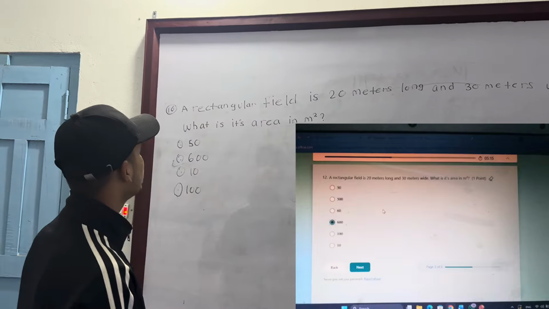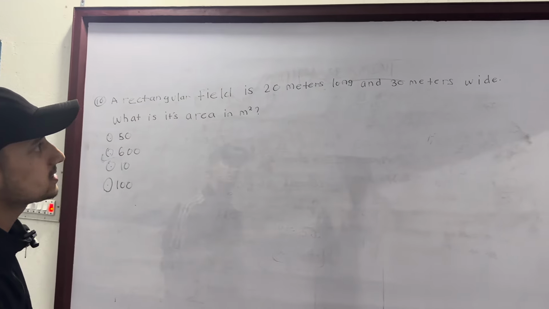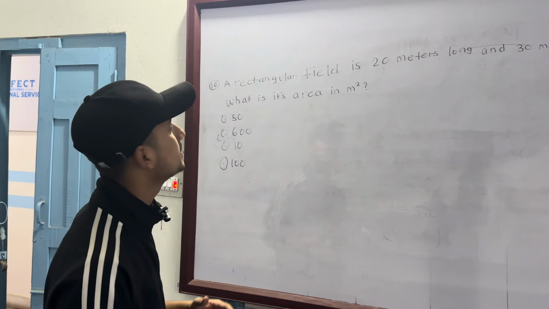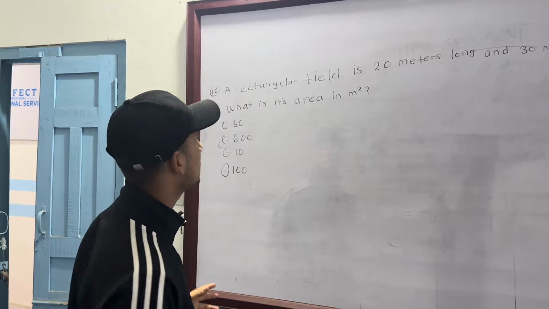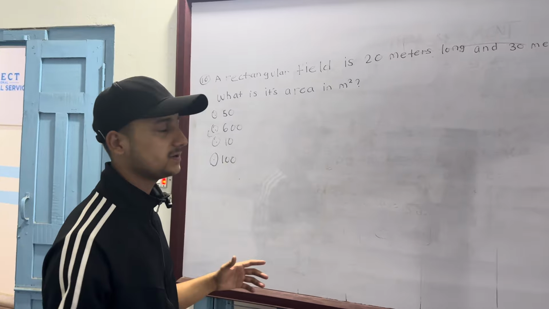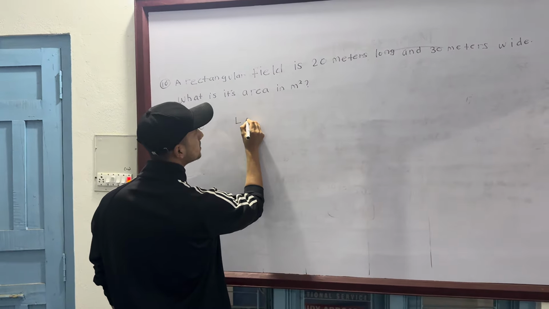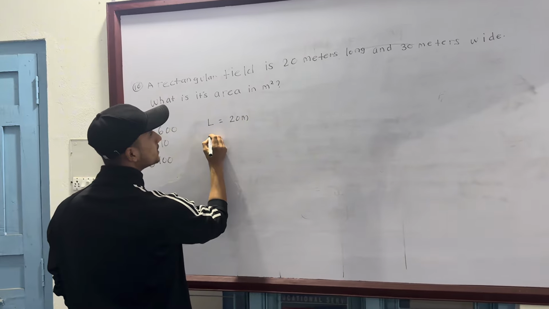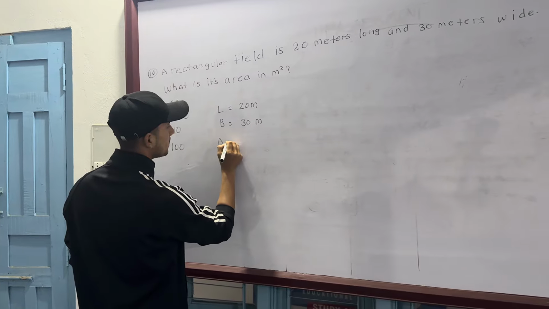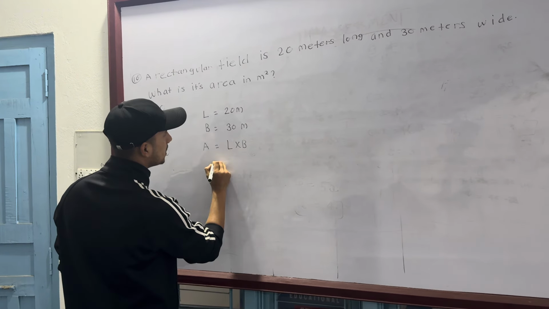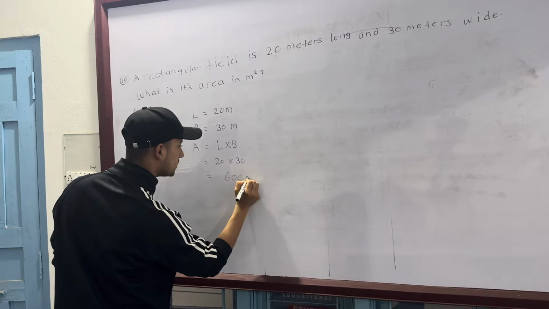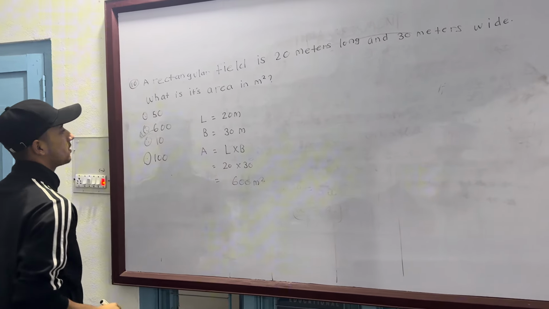So here is the question number 10, and the question is a rectangular field is 20 meters long and 30 meters wide. What is its area in meter square? So they are asking the area of this field, and we know the area formula is L into B. So here the length L is 20 meter, and the breadth or width is 30 meter. So area will be L into B, 20 into 30, and it will be 600 meter square. So this is the correct answer.